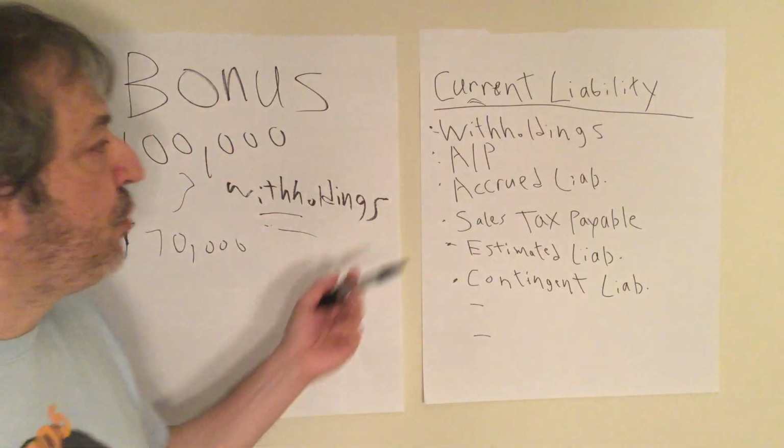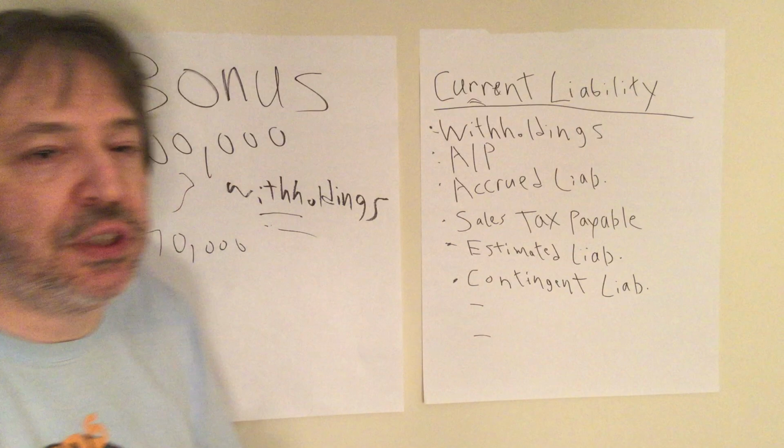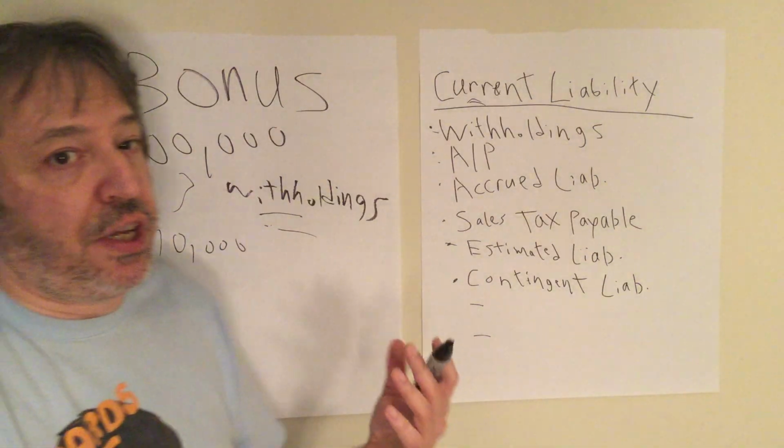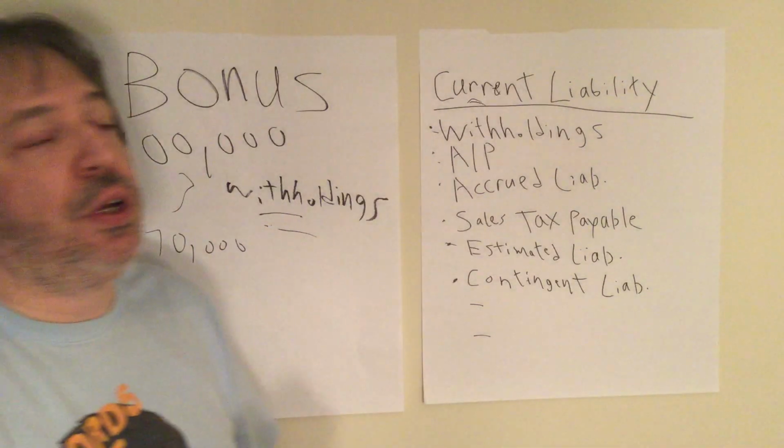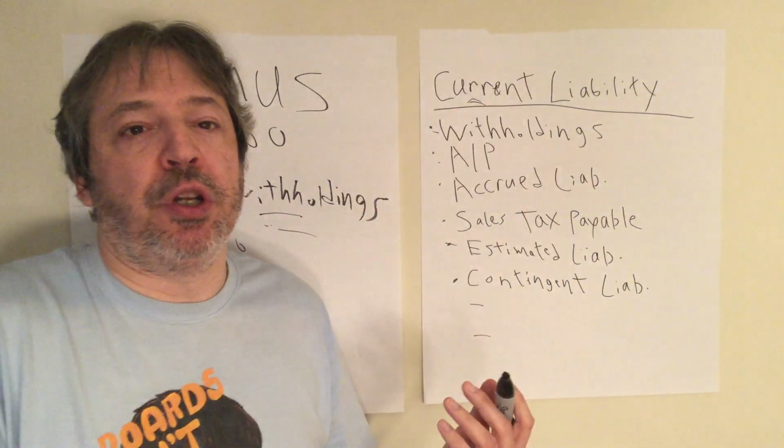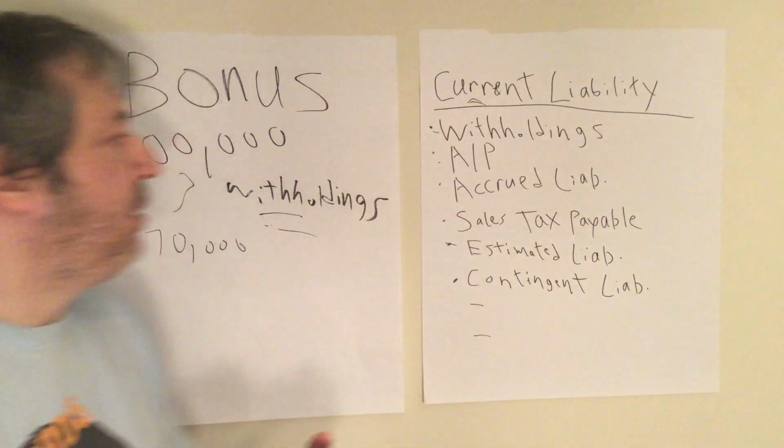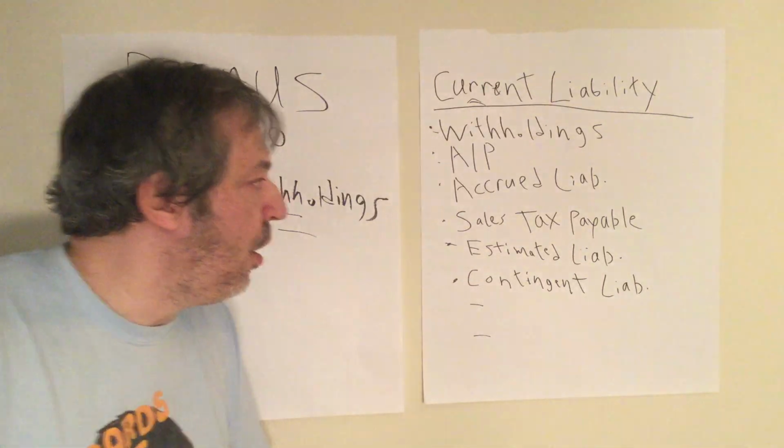Another type of liability is accrued liabilities, remember accruals. So something happens now and you pay the cash later. So for instance, you could have a loan and you incur interest, but it's paid quarterly, so you have to accrue it until you pay it. So it would be an accrued liability.